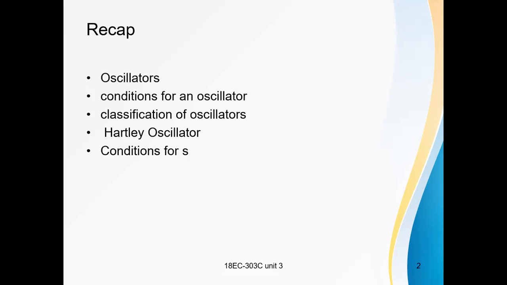There is a feedback through the L2 inductor. The received feedback signal is again amplified by the transistor amplifier circuit. This is the function of the Hartley oscillator. The frequency of the Hartley oscillator is F equals 1 by 2 pi root LC, where L is the total inductance, that is L1 plus L2 plus 2M, and M is the mutual inductance between L1 and L2.